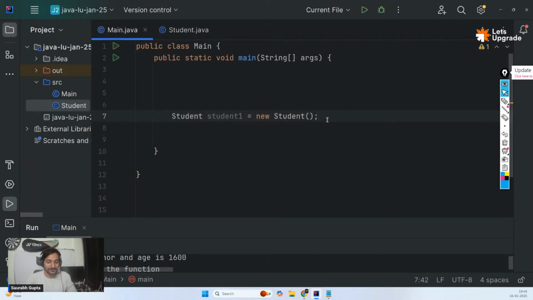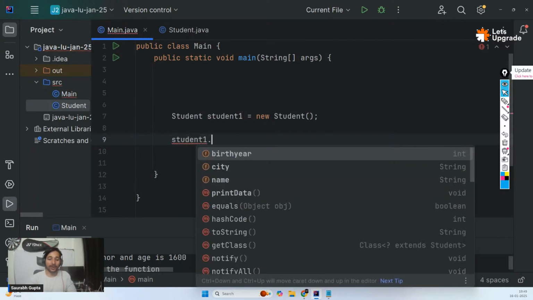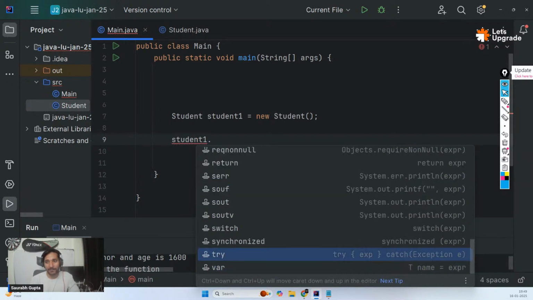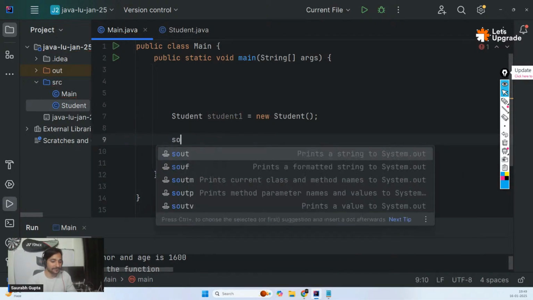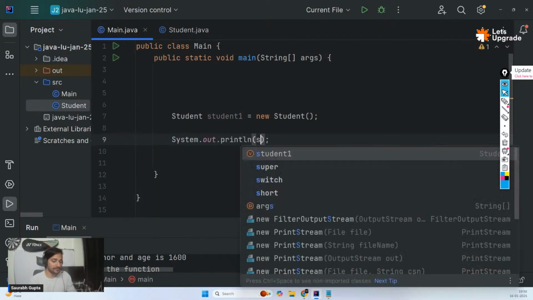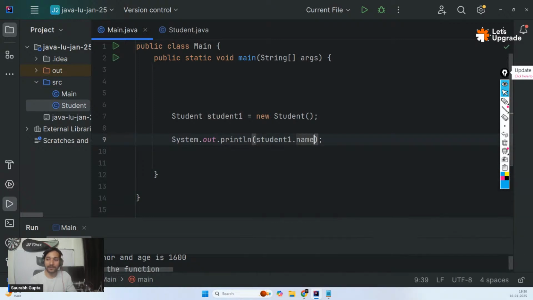To access it, you can just do student1 dot. See, you get all things: birth year, city, name, print data, everything. Is that clear, guys? You get everything here. Are you getting my point? But right now, if I just go ahead and print student1 dot name, will it print anything? No. Why? Because we know that student1 has name. But have we given any value to it? Obviously no. So it will print null.